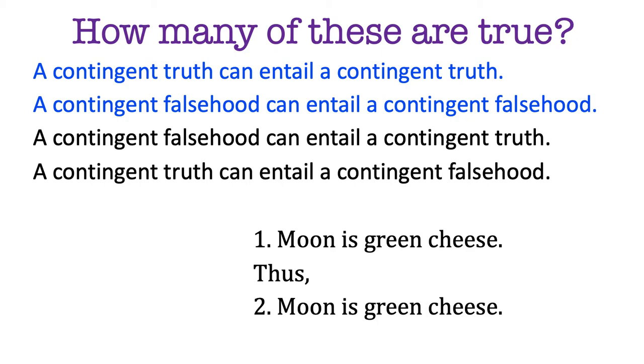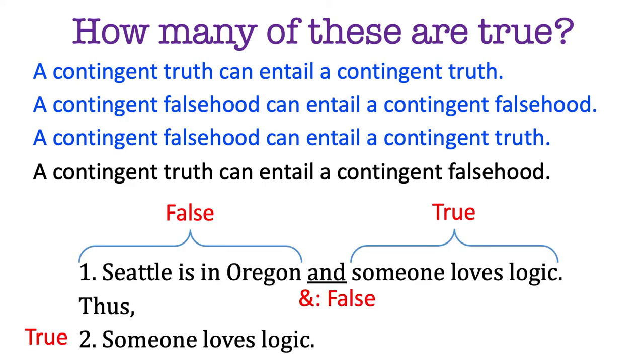How about the third one? A contingent falsehood entailing a contingent truth. This seems a little trickier, but this is also possible. Here's one example I came up with. Take this conjunctive sentence: Seattle is an organ and someone loves logic. Since the first conjunct is false, the whole conjunction is a false sentence. Here's a false premise, but notice that it does entail someone loves logic. After all, you know how "and" works. If we have an "and" premise, of course that entails one of the conjuncts, regardless of whether the premise is false. So here we have a contingent falsehood entailing a contingent truth.